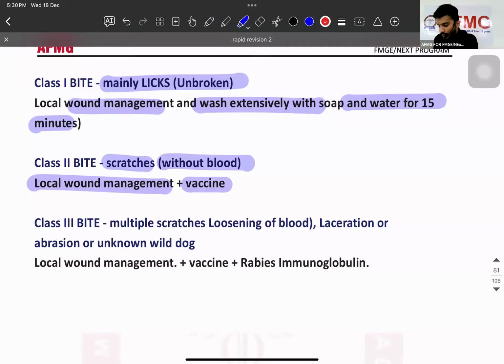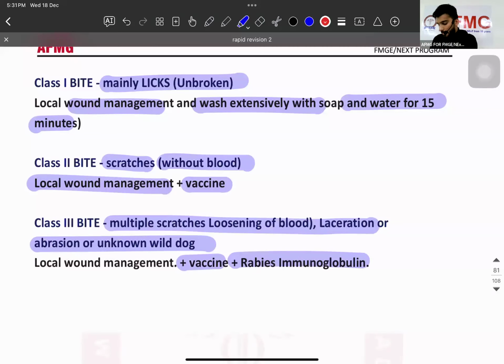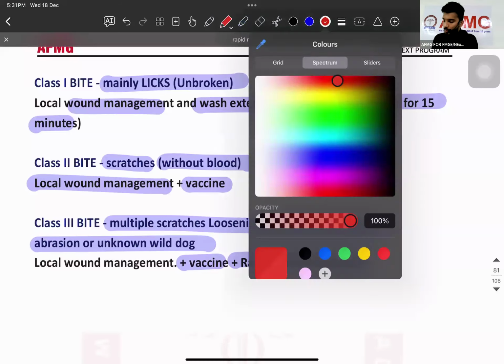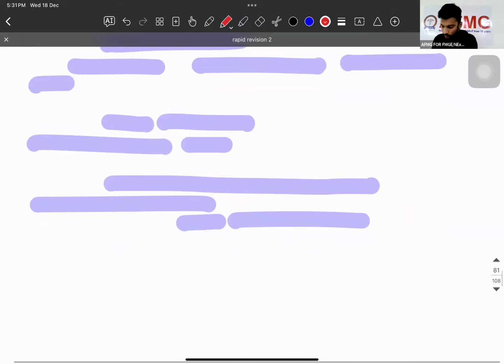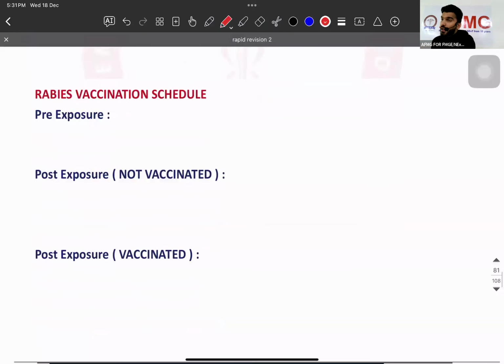So what is the local wound management plus vaccine? But if there are multiple scratches, loss of blood and lacerations, you will give vaccine plus rabies immunoglobulin. You will give rabies immunoglobulin.